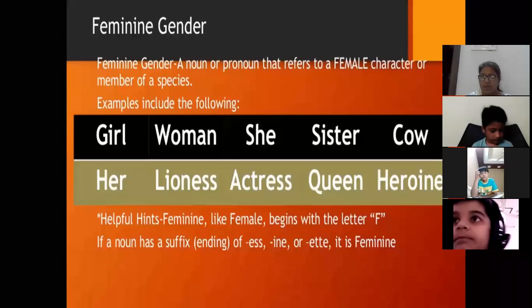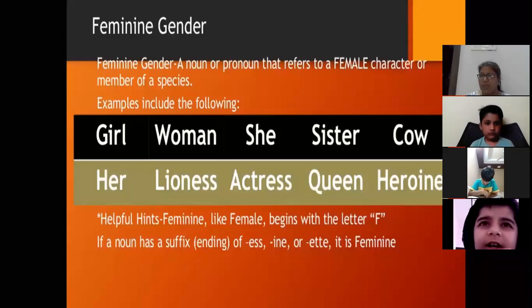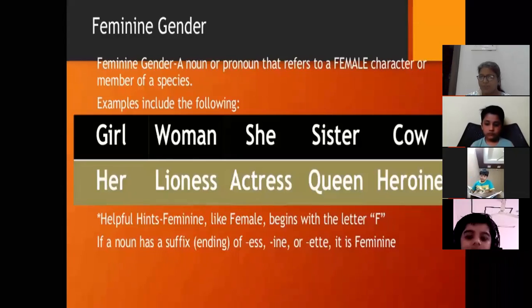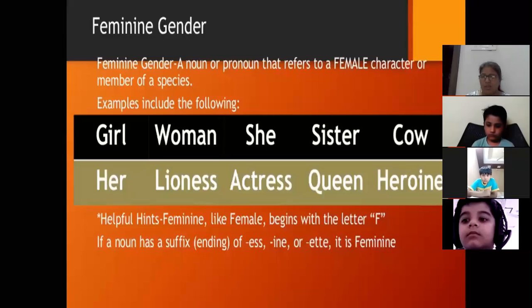For example, girl, woman, sister, cow, lioness, actress, queen, and heroine. Again, which pronouns have we used? She and her. Why have we used she and her? Because we are using this for feminine gender. We can't use he or his here because that is used in masculine gender.